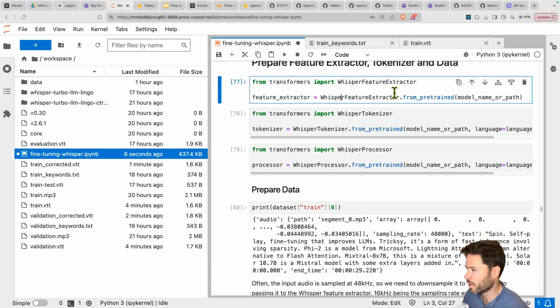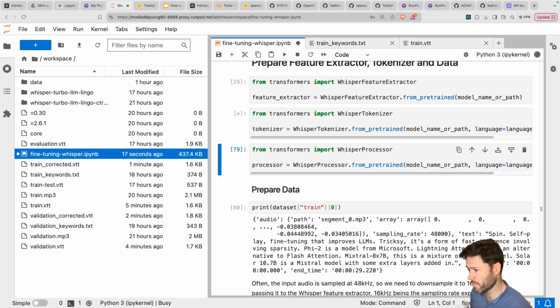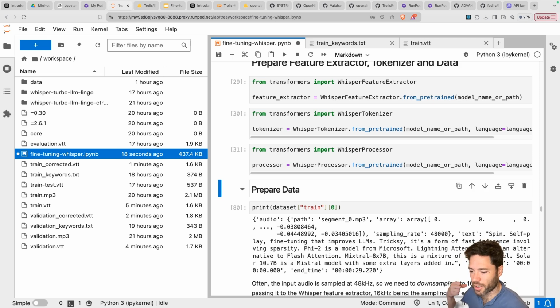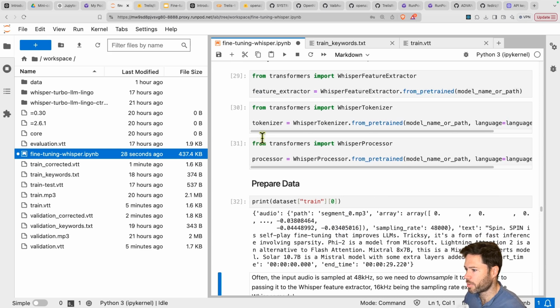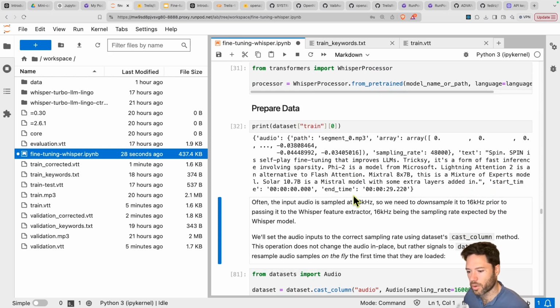So for this, we're going to need the Whisper feature extractor, the tokenizer and processor. The feature extractor is for the audio, the tokenizer is for text. And we'll prepare the dataset. So when the dataset is prepared using the processor, which basically will help to set up the tensors that we need for training. You can see here the format of data.